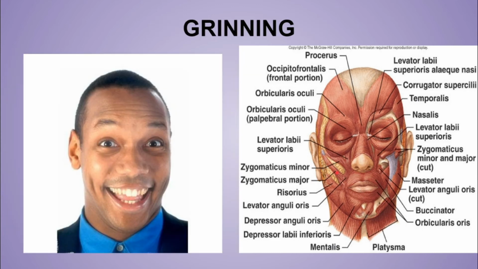Now in the grinning facial expression, mainly the angle of the mouth is retracted. So this is mainly done by the muscle risorius over here. This is risorius, so this will cause retraction of the angle of the mouth.